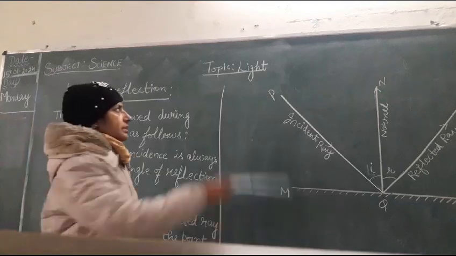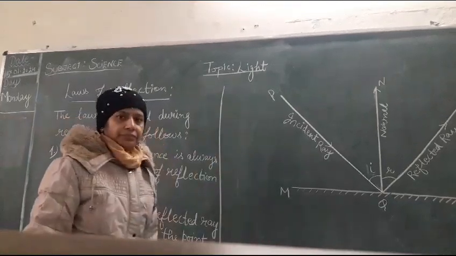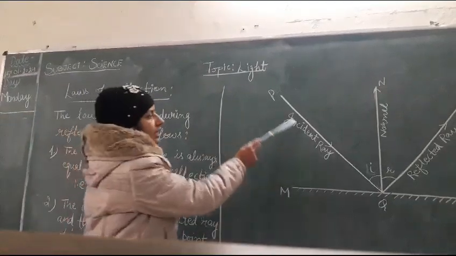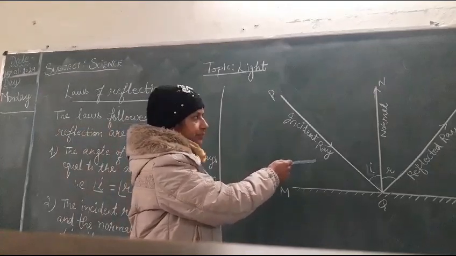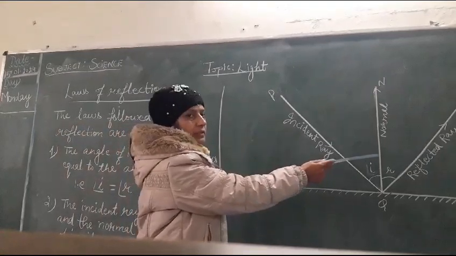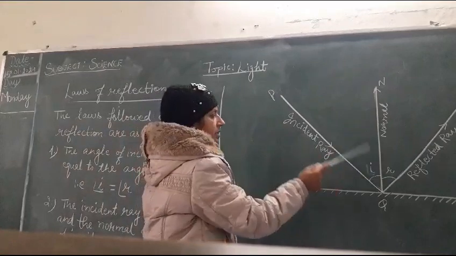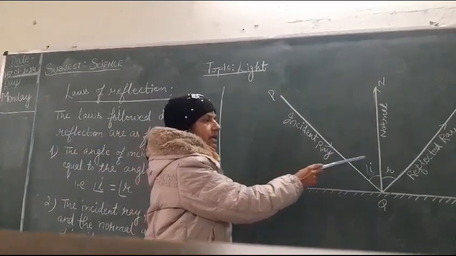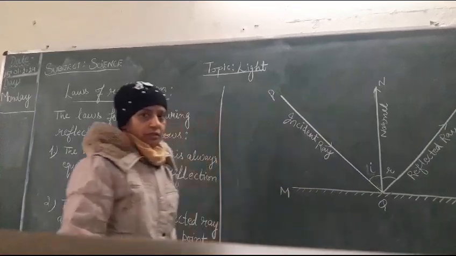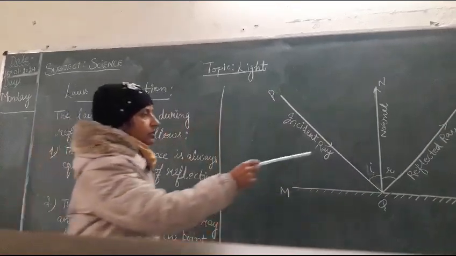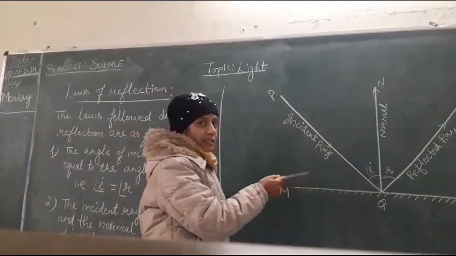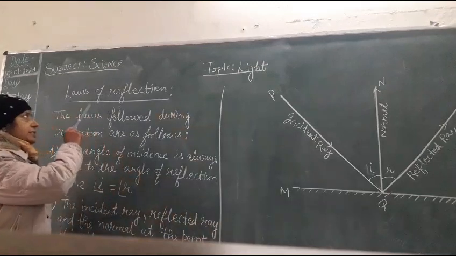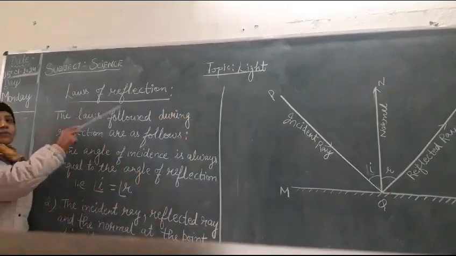Students, let's continue with the same topic, light. The day before yesterday, we studied about the incident ray, normal, reflected ray, point of incidence, angle of incidence, and angle of reflection. Now, you are aware of all these terms. Today, we will study about the laws of reflection.